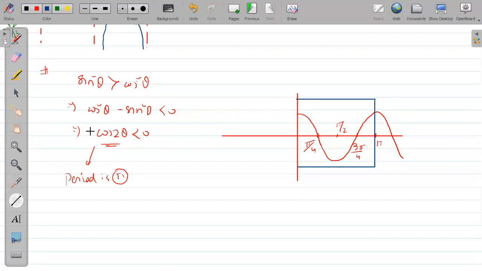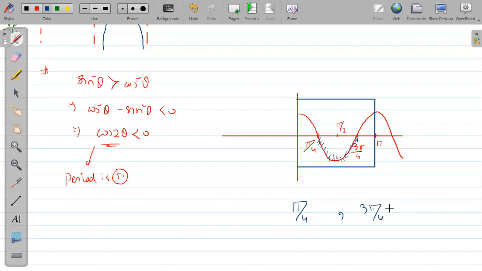Now you have to check where it is less than 0. So where is it less than 0? Cos 2 theta, the red color graph, where it is less than 0. Just observe where it is less than 0. So less than 0 means all these points, lying below the x-axis. Okay, these points are required. So how to write? Pi by 4, equal sign is not there, to 3 pi by 4.